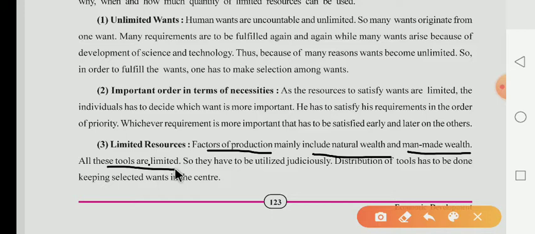You know very well that all nations have limited natural resources, so they have to utilize them judiciously. It means you have to use the minimum resources and get the maximum output from those resources, and you have to use these resources in a judicious way, that is, carefully. Distribution of the tools has to be done keeping the selected wants in the center.